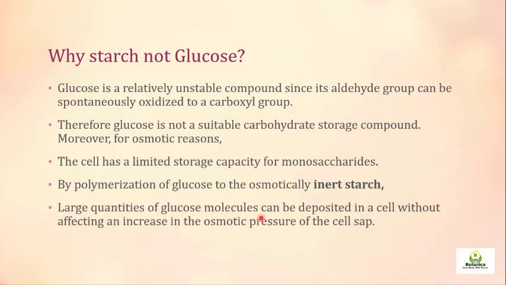Large quantities of glucose molecules can be deposited in a cell without increasing the osmotic potential of the cell sap. We are talking about starch. When the glucose molecules are polymerized in chain form as starch, they are the same glucose molecules, but large amounts can be stored in the cell without affecting its osmotic potential. When glucose is needed, starch breakdown will occur and glucose molecules can be used directly for the respiration process.